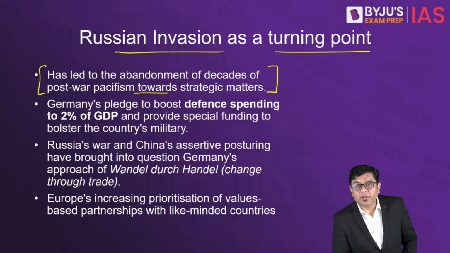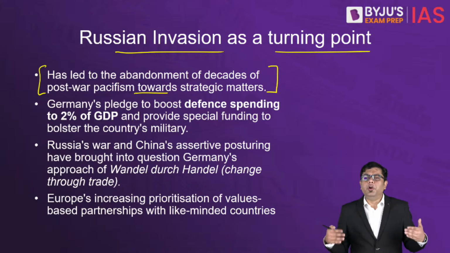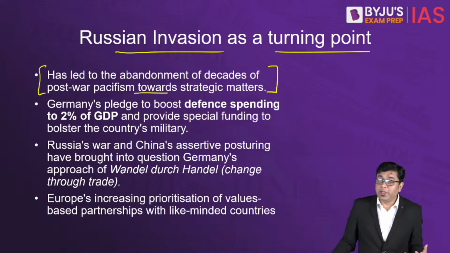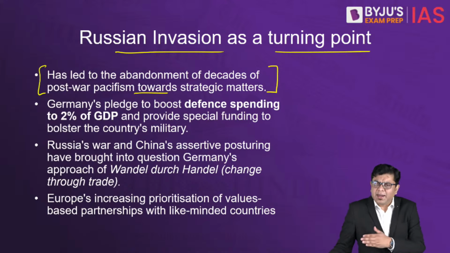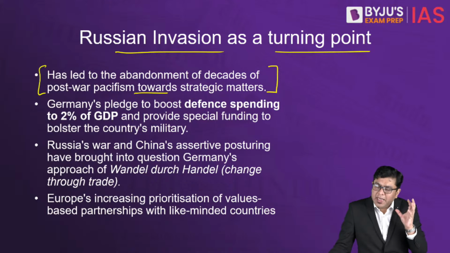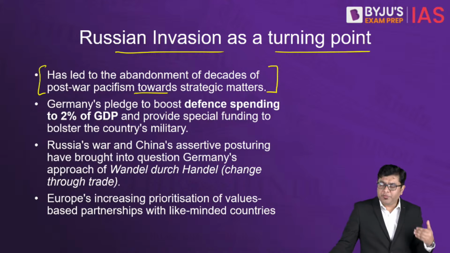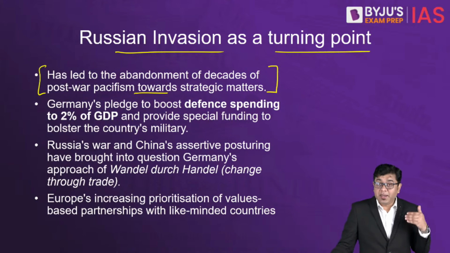What is the meaning of this? After World War II, because Germany was so actively involved in both World War I and World War II and had suffered devastating losses in these global wars, Germany had basically made a kind of policy, much more so after the unification of Germany happened in 1990.